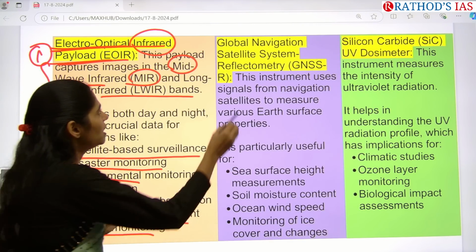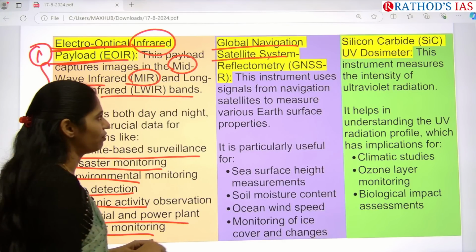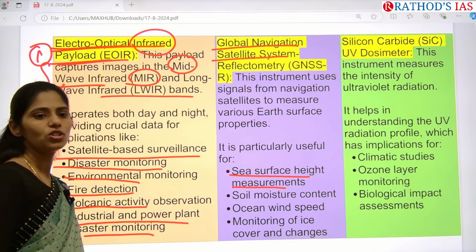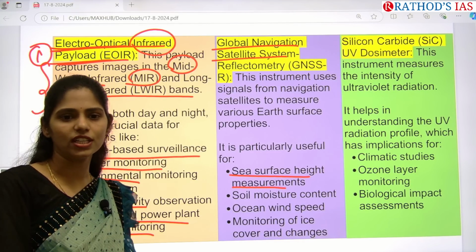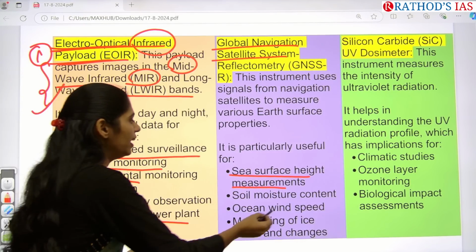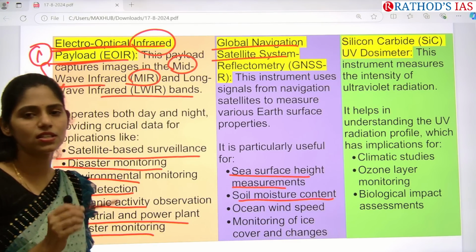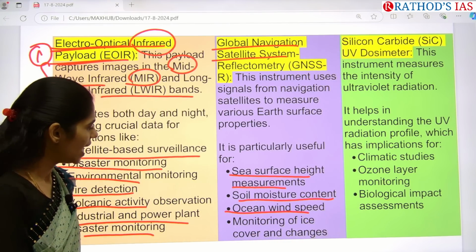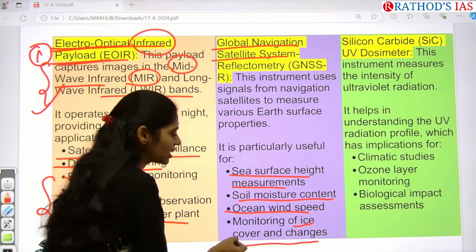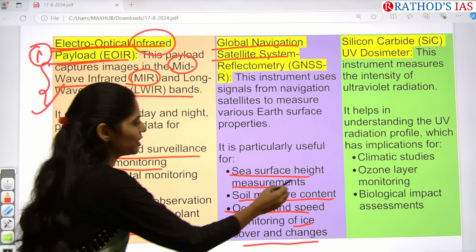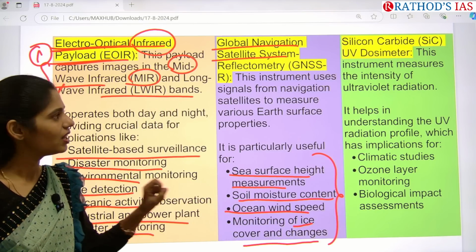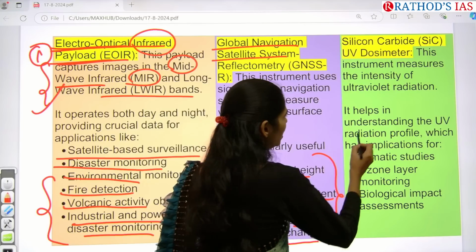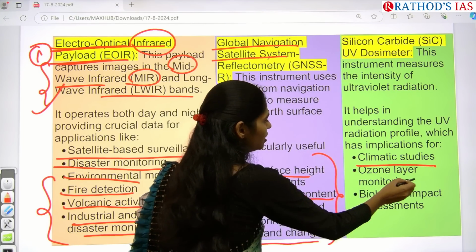And by using this Global Navigation Satellite System Reflectometry, we can analyze sea surface height measurements. Whether the sea water level is rising or decreasing, we can identify by using this. And whatever moisture content is present in the soil, we can understand. Next is the speed of ocean wind. And we can monitor the ice coverage as well as changes. So it is based entirely on water and wind. And by using the silicon carbide UV dosimeter, we can understand climatic studies, ozone layer monitoring,